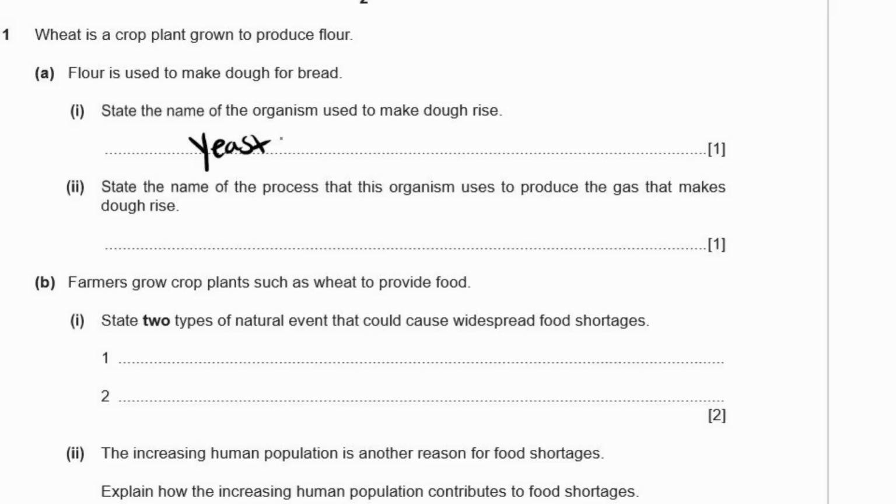If you want to be less specific, but you'll still get the mark, you could say a fungus, because yeast is a fungus. Or you could be more specific and call it Saccharomyces cerevisiae. But you don't have to remember that, because Saccharomyces cerevisiae is the genus and species. All right. 2. State the name of the process that this organism uses to produce the gas that makes dough rise, and that is called respiration. Respiration. All right, the carbon dioxide bubbles are what make it rise.